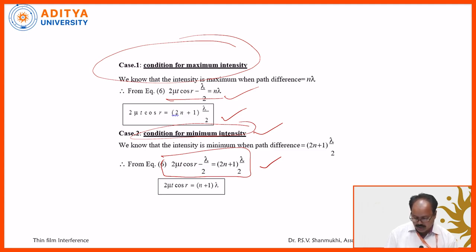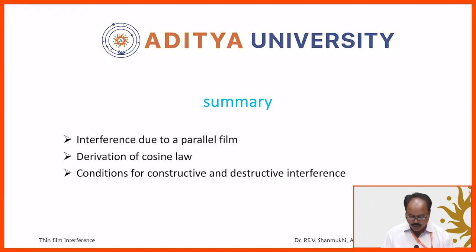Finally, you can write n plus 1 lambda or n lambda, where n is equal to 0, 1, 2, 3, and so on. 2 mu t cos r is equal to n lambda or n plus 1 lambda, both are the same. That's why the condition for the maxima or brightness is 2 mu t cos r is equal to 2n plus 1 lambda by 2. Condition for minimum or darkness, 2 mu t cos r is equal to n plus 1 lambda. So in this one, what we have discussed is what actually a parallel film or a thin film is.